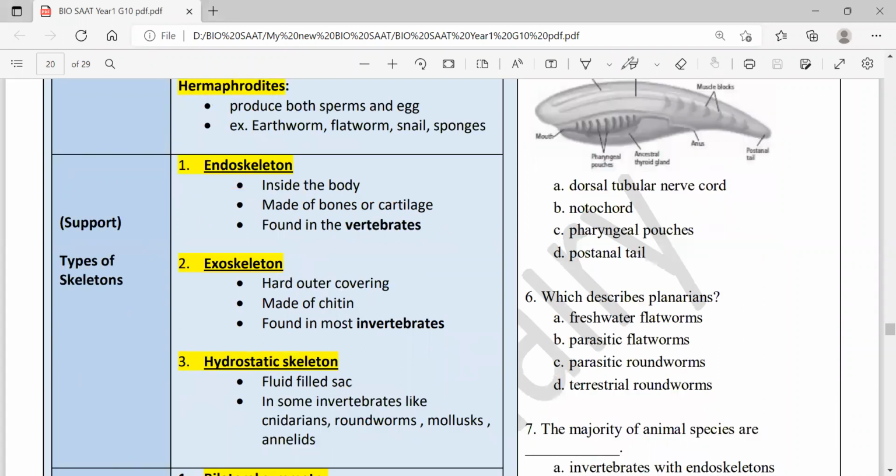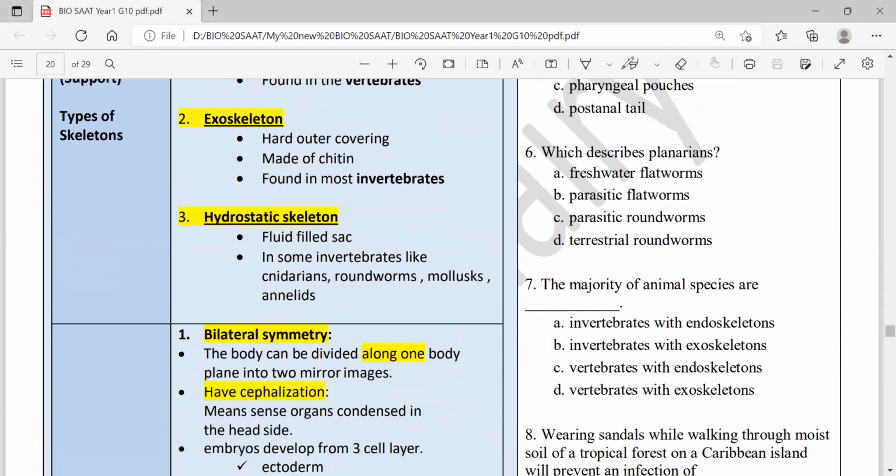The third kind of support that invertebrates or animals have is the hydrostatic skeleton. Maybe you heard about the endoskeleton and the exoskeleton, but the hydrostatic skeleton is different. Hydro refers to water. Hydrostatic skeleton means a fluid-filled sac. It's a cavity inside some organisms, to which muscles attach, enabling the organism to pull against or contract. For muscles to contract, they need something to pull against. It's a support. It's the skeleton.